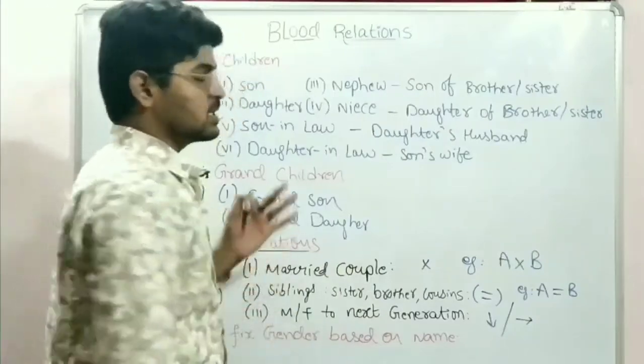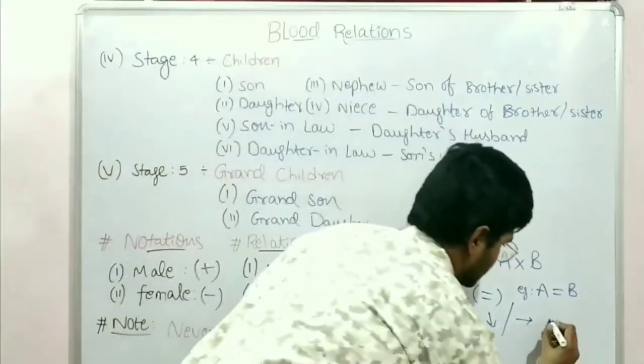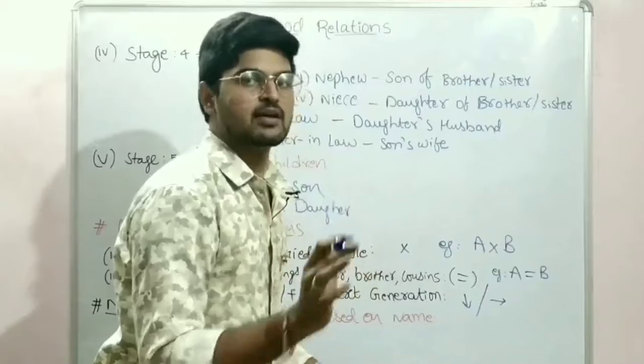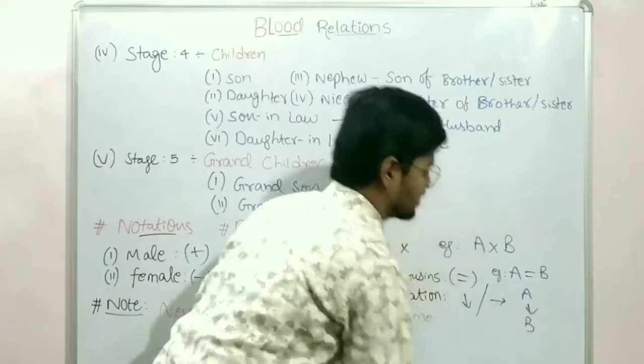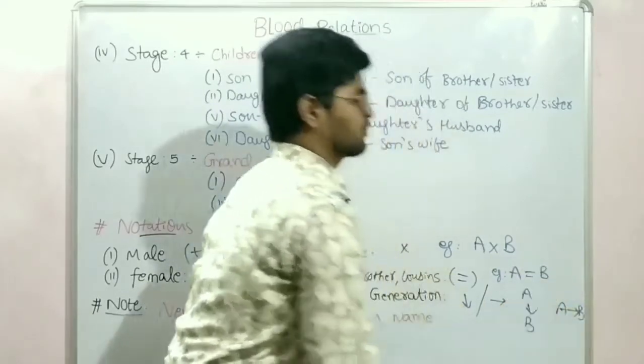And the next one is mother or father to the next generation. For example, A is mother of B. That means if B is son of A, then it should be represented like this. B is son of A, or it can be represented like this.